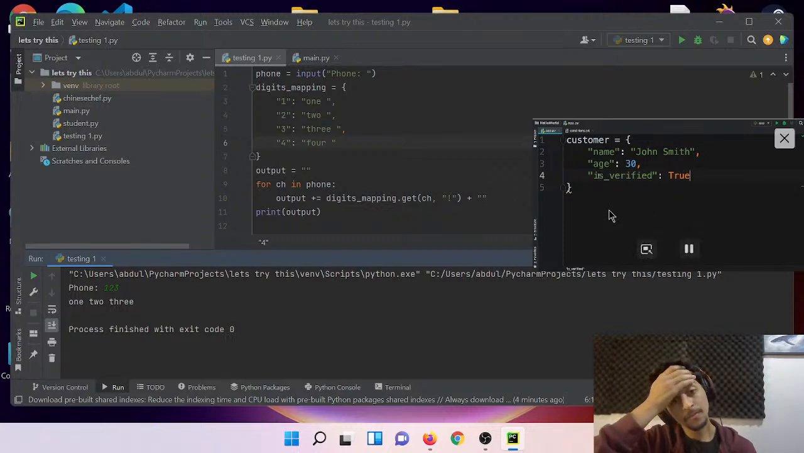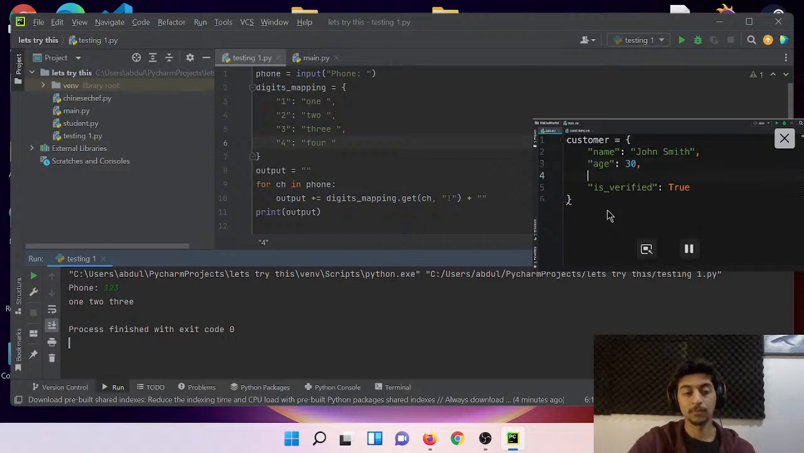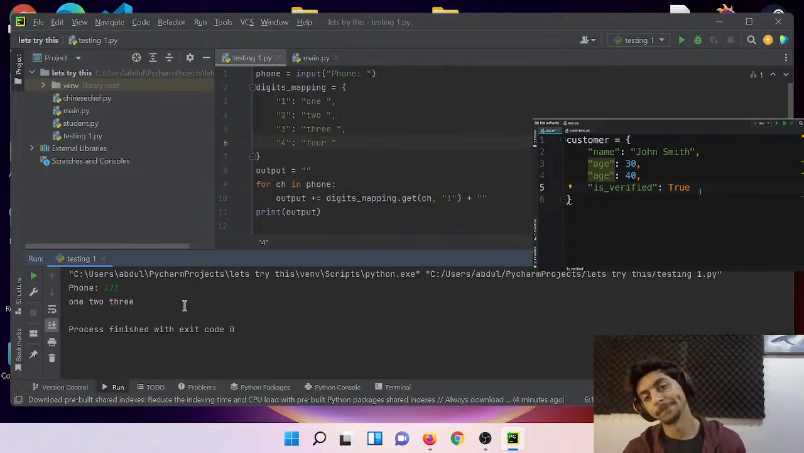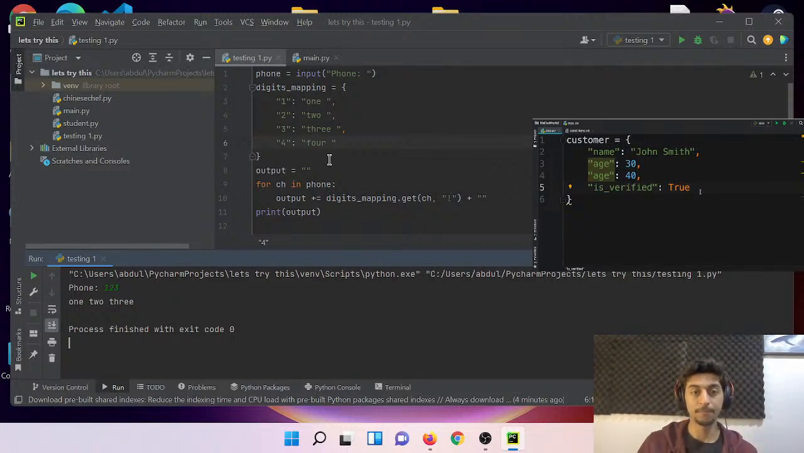Now what matters here is that these keys should be unique. So if I add another key value pair here, let's set age to 40. Now look, PyCharm has highlighted the age key because we have duplicated that, and that's not allowed. You cannot do that. Each key should be unique in a dictionary, just like the dictionaries we have in the real world.